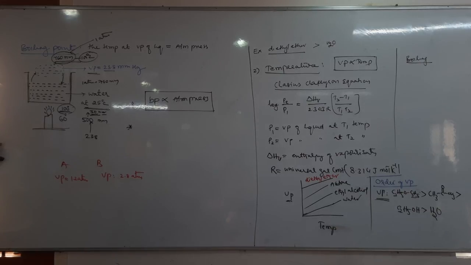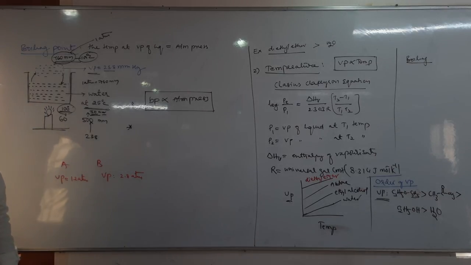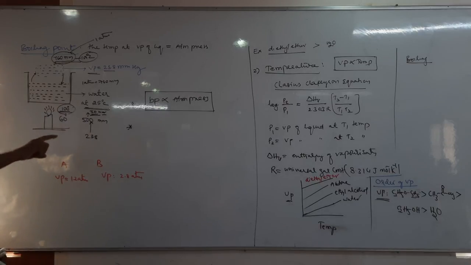The relation between boiling point and vapor pressure is inversely proportional. If any liquid has more vapor pressure, what is the meaning of that? It can be vaporized easily. When it can be vaporized easily, its vapor pressure equals atmospheric pressure easily at low temperature. Yes or no? If any liquid has more vapor pressure, it undergoes vaporization easily and its vapor pressure becomes atmospheric pressure easily at low temperature.